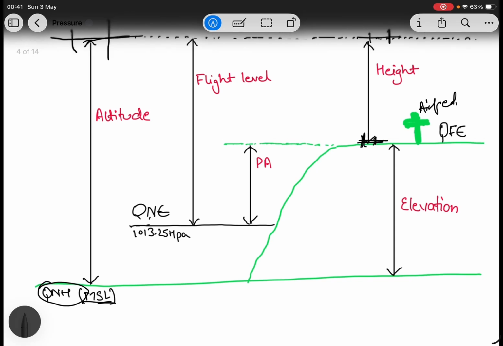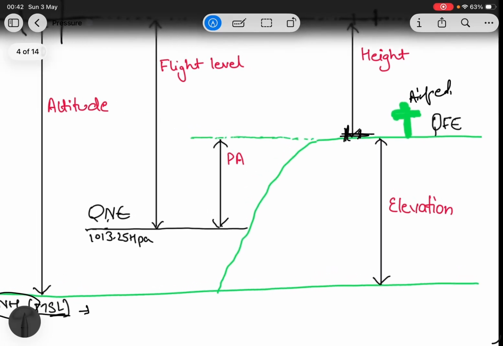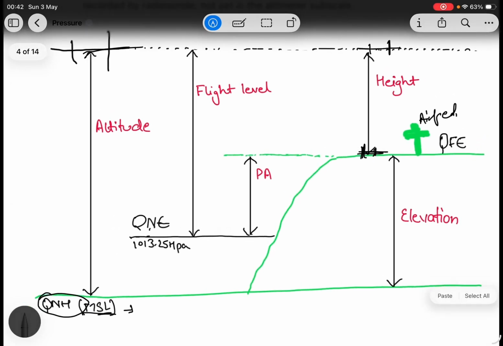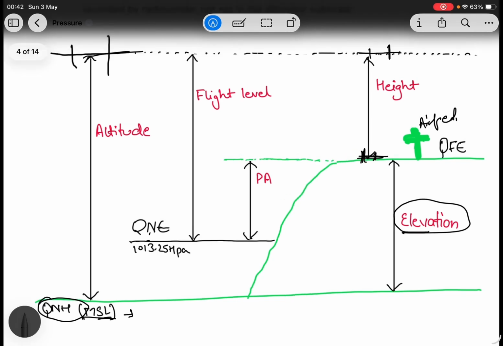You are flying here, it will indicate your altitude from mean sea level, which means your vertical distance from mean sea level. So basically QNH gives you altitude. And if you measure your airfield from MSL, it will give you the elevation of the airfield from that MSL.